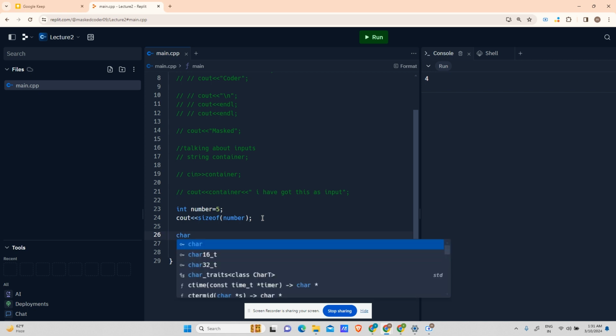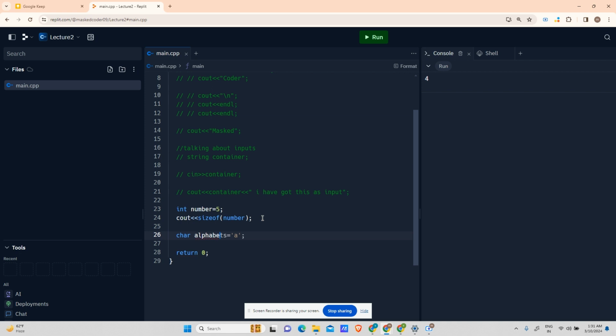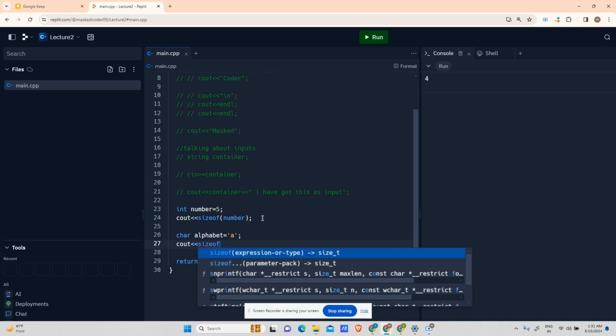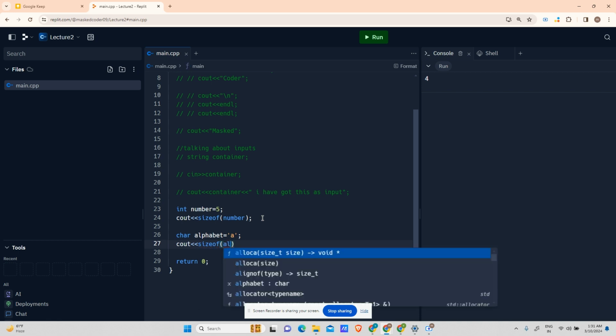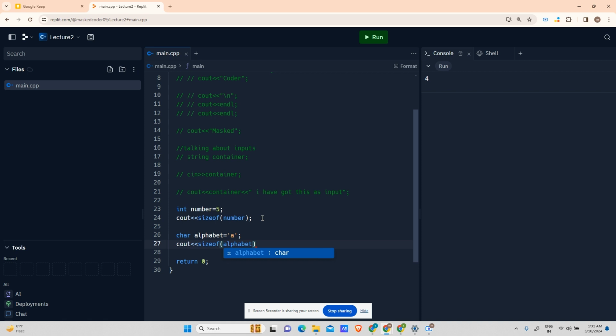Similarly, let's try char. Char means a character. So character alphabet, assign it as 'A', right? cout sizeof(alphabet). You can see that when I had not completed alphabet, it suggested alphabet. This is known as auto completion. This is the beauty of programming: you take one step and it is ready to help you. So 4 1, why is it printing 41? It is not printing 41, it is printing 4 then 1. So if I use endl, it will print 4 then 1, right?